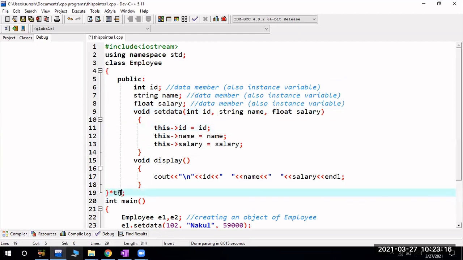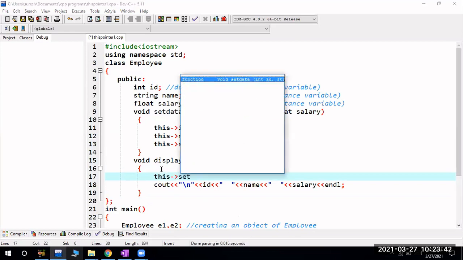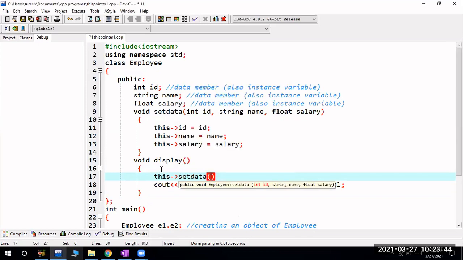Why we use this here is because this is nothing but the current class, and automatically when we create an object, by default it will be created like this. So for this current class, by default one default object is there, and to store the address of this default object, this pointer is created. So that's why by using this pointer I can even access set data also. Here you can even access it like this: this to set data.